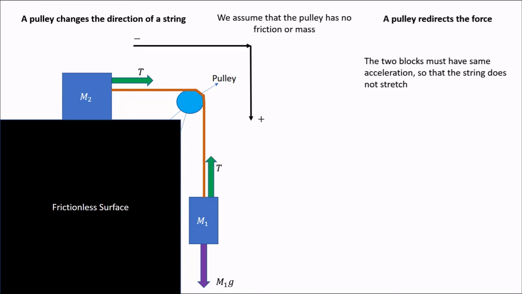So let us write our equations. For m1 we have that m1 times a equals mg minus T. Now I made mg positive because that is pointing in the direction that we decided should be positive, while T is pointing in the direction we said should be negative. Next, m2 times a equals just the tension, which is positive. Go ahead, figure out what the acceleration is.